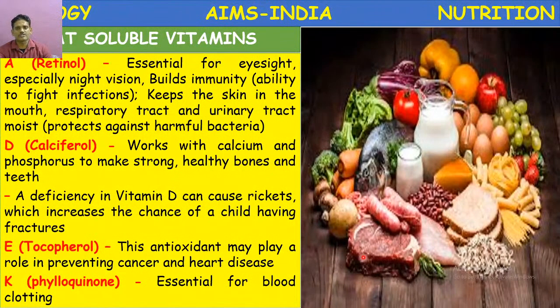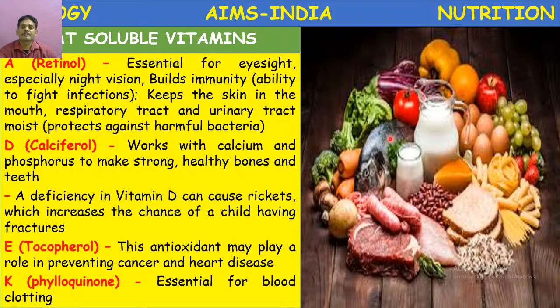So what are the common sources? Vitamin E is present in fresh leafy vegetables, particularly broccoli, and drumsticks and the leaves of drumstick are also rich in vitamin E. Cow milk is also a rich source, and along with that baby corns. So they are the rich sources of these vitamins.